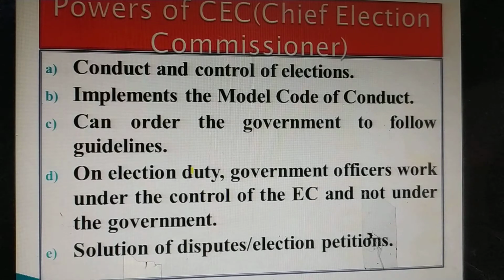On election duty, government officials work under the control of the Election Commissioner. All the officers, regional officers, nodal officers during the elections, presiding officers, they work directly under the Election Commission, not under the state or center. It solves the disputes and all the election petitions also. Sometimes if there is any dispute, that is solved by the Election Commissioner.